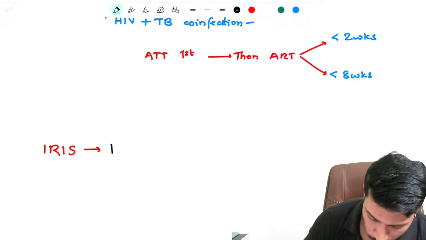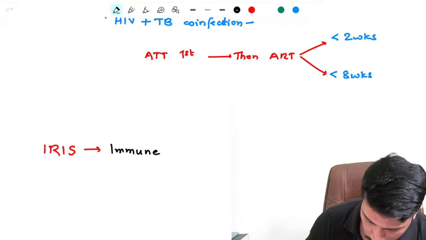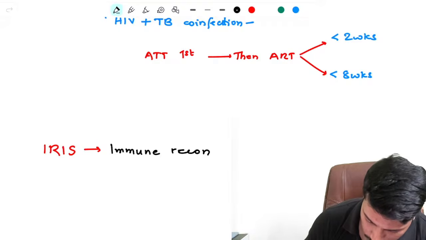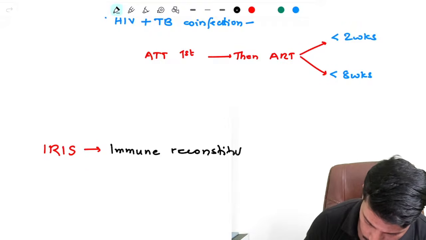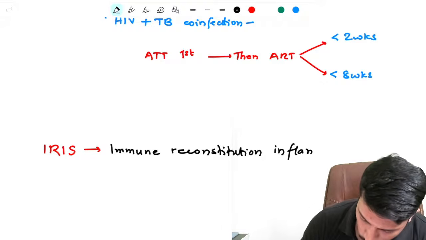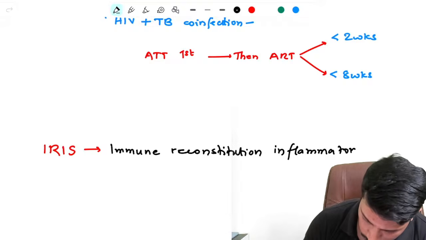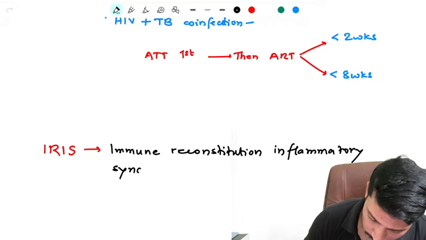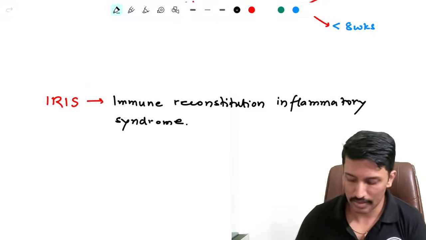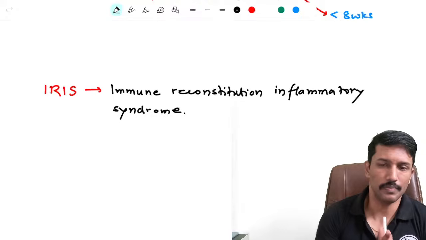So what IRIS stands for is immune reconstitution inflammatory syndrome. This can be so severe that sometimes it can be life threatening.